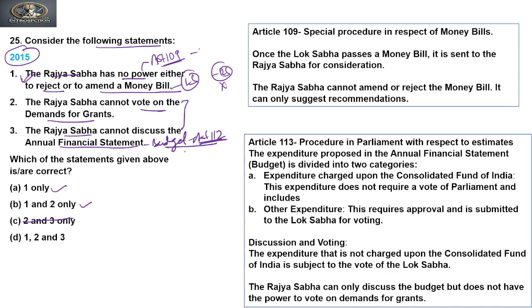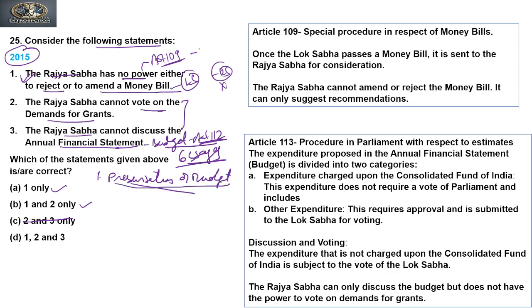The budget passes through 6 stages in Parliament. The first stage is presentation of the budget. In which house is the budget presented?